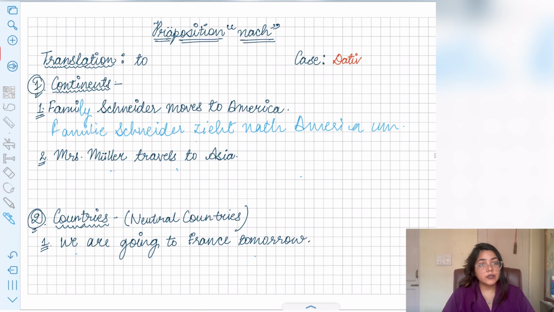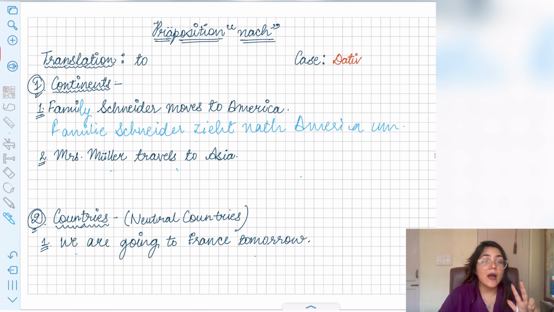Now over here you can see I have placed zieht at the end because this is a trennbare verb, right? Ziehen, which means to move. So I have used it like this. The prefix of that verb will go at the end whenever you are going to use this, right? Now next is for you: you have to make the sentence and drop it in the comments. Mrs. Mueller travels to Asia. Just try to make the sentence and drop it in the comments, okay?